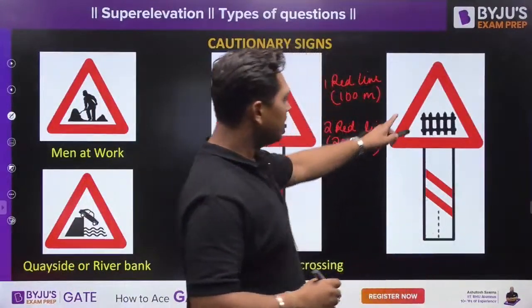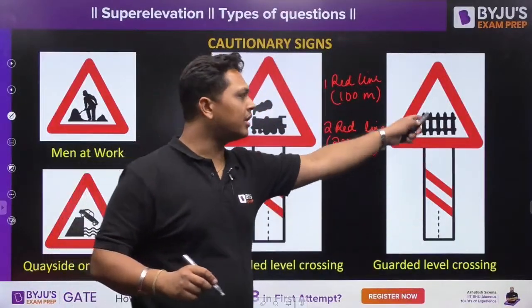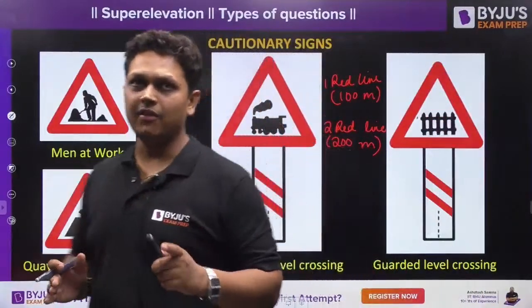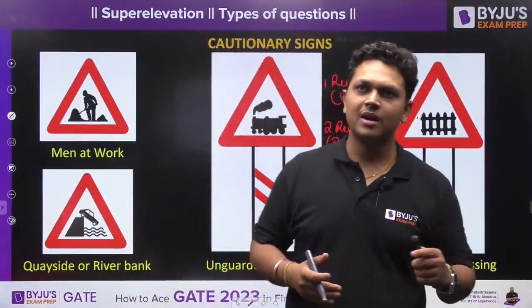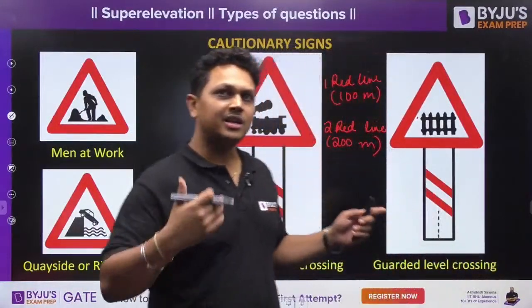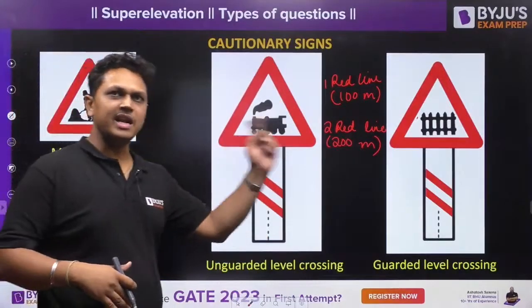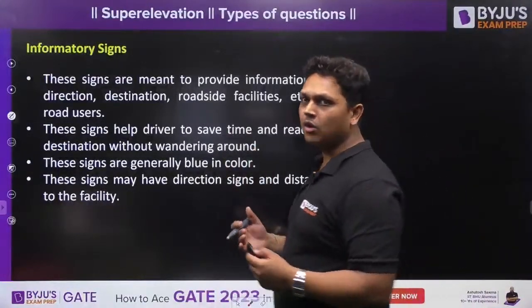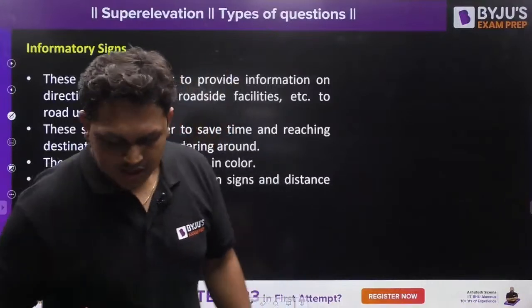And similarly, when you see this kind of a sign, that means there is a guarded level crossing. Now here you will find a station person who will manage the traffic, who will put the shutters down, who will restrict the traffic movement when the train is about to come. So there is one person managing the traffic. Now these are all the cautionary signs. Now let us get on to the informatory signs.